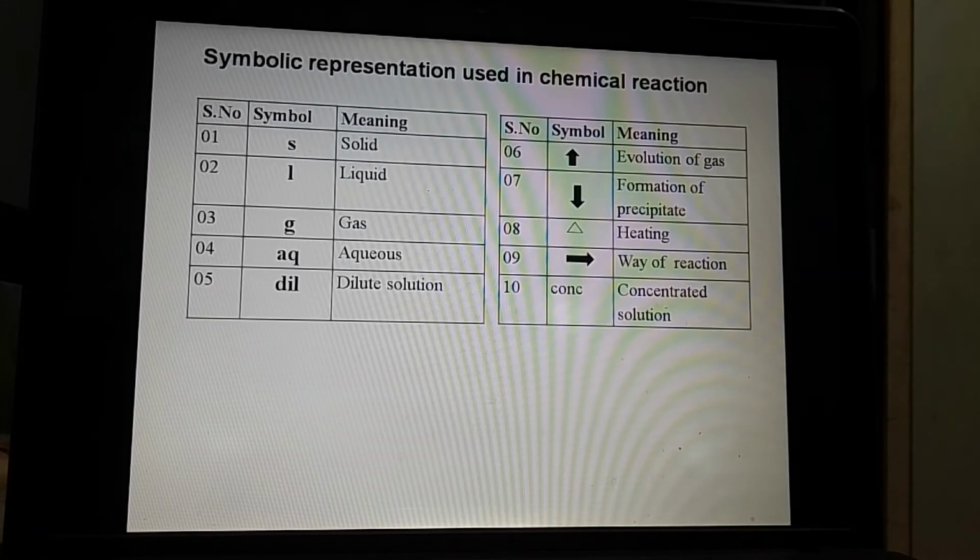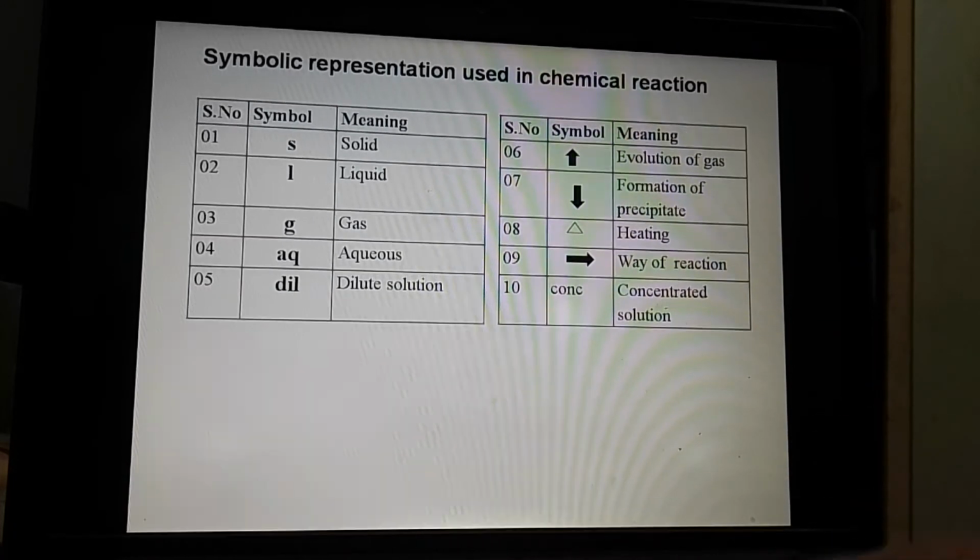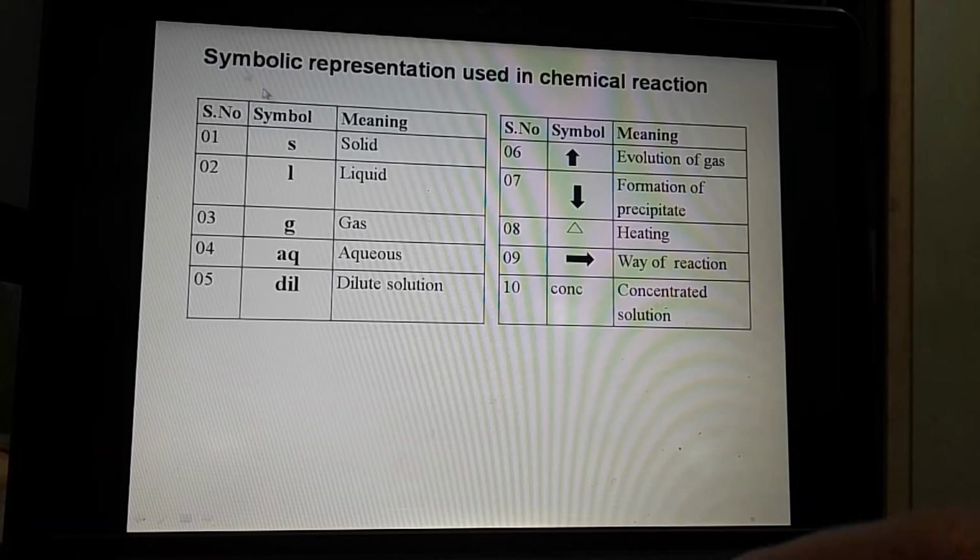If our substance is in solid state, we will write S in the bracket. If it is in liquid state, we will write L. If it is in gaseous state, we will write G. Aqueous means we have to write AQ. Now DIL is the symbolic representation for dilute solutions.